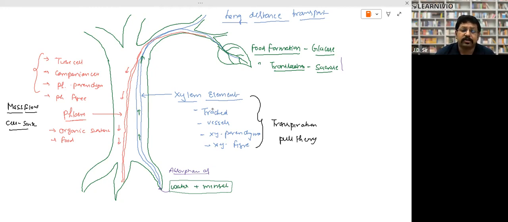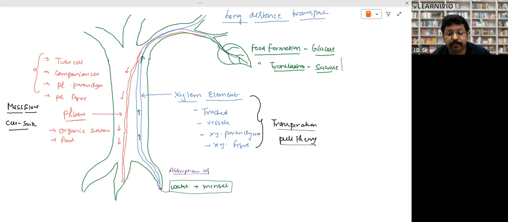And how this transport takes place, mind it, what I am explaining to you. The process by which this water is transported from the root to the top of the plant has been explained by a theory, and the name of that theory is transpiration pull. It's written.